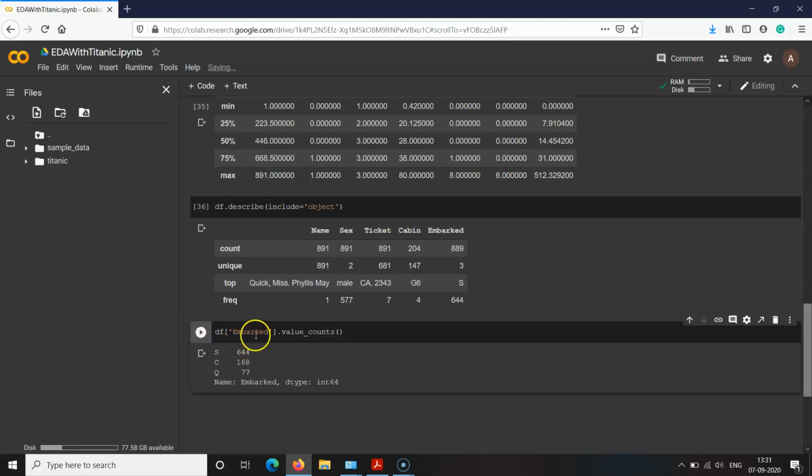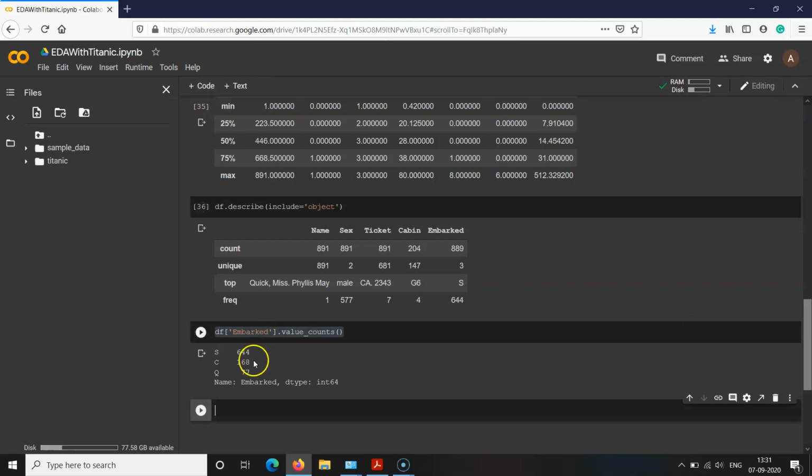The distinct values for embarked are S, C, and Q. S occurs 644 times, C occurs 168 times, and Q occurs 77 times. So this is the way in which you can get the count information of distinct values available for a particular categorical or non-numerical variable.